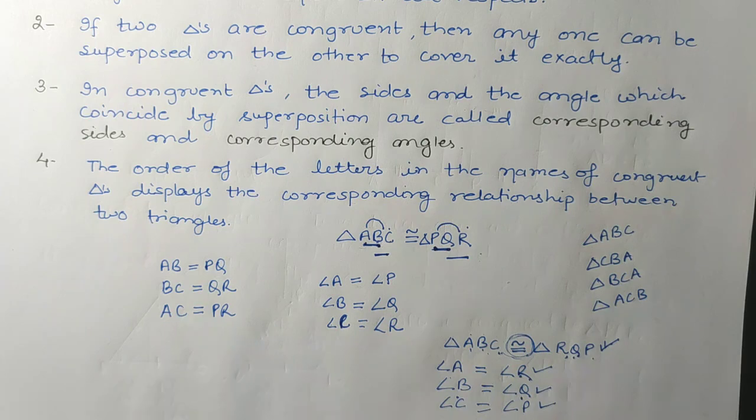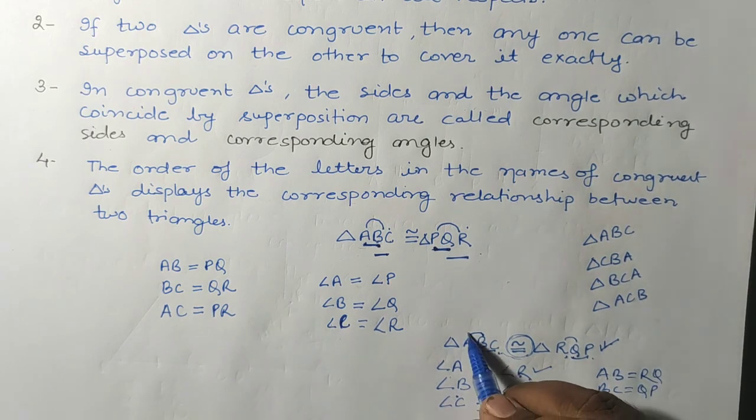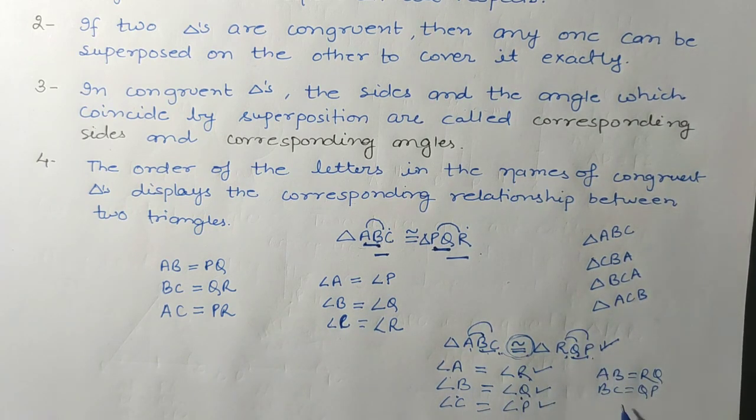If you are talking about sides, side AB will be equal to side RQ. BC will be equal to QP, and the first and third, that is AC, is equal to RP.